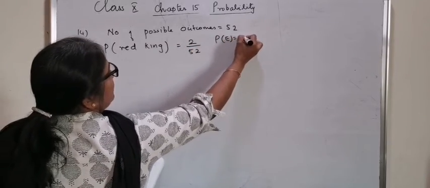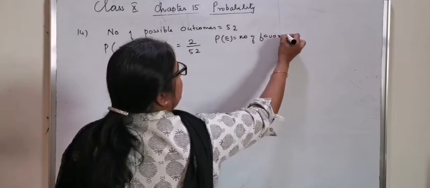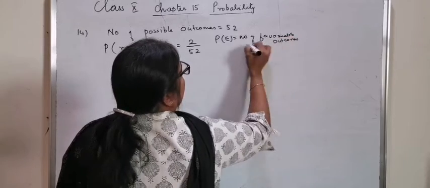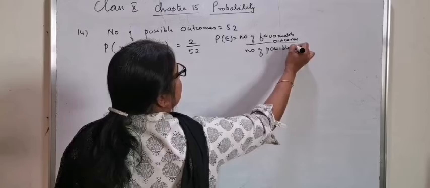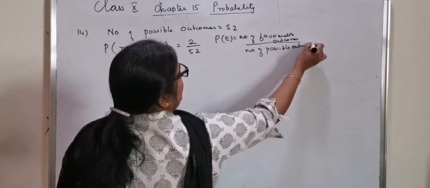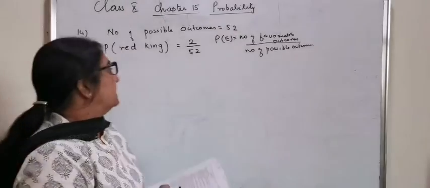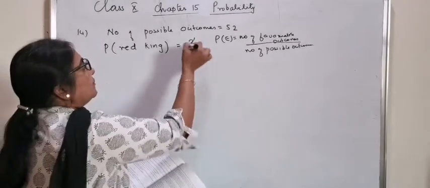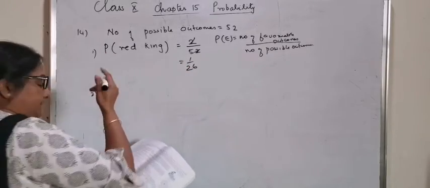Probability of an event is equal to number of favourable outcomes divided by number of possible outcomes. The statement is compulsory for the exam. You should always mention the statement for full marks. So probability that it's a red king is 2 by 52, or you can reduce it as 1 by 26.